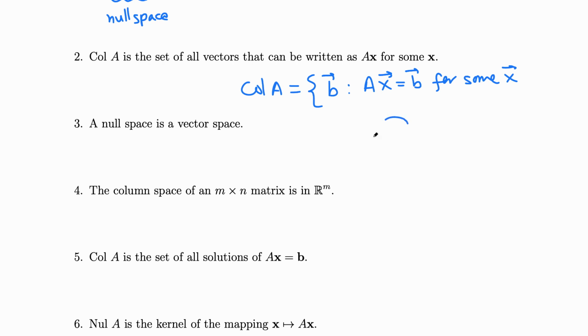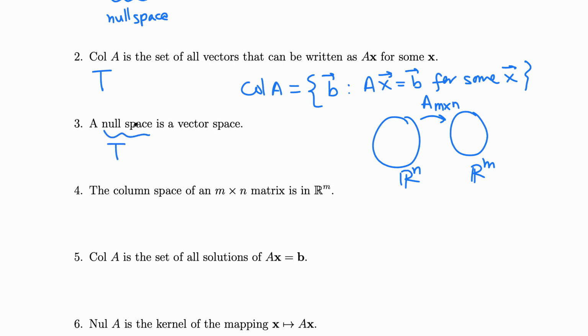In fact, if we talk about a matrix mapping A which has size m by n, this is R^m, this is R^n, so this b is in R^m and x is in R^n. Okay, so that's true, that's the definition. Null space is a vector space. Yeah, that's true.